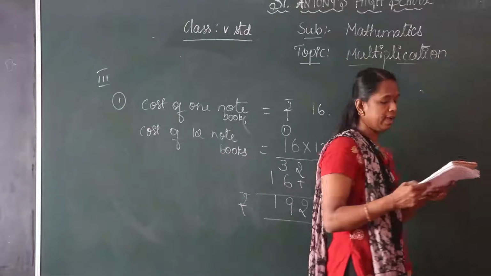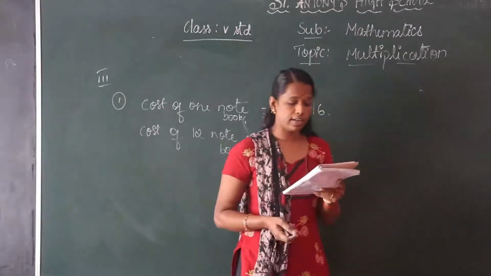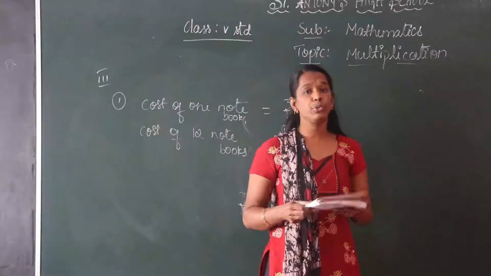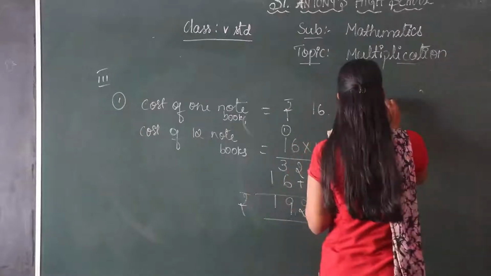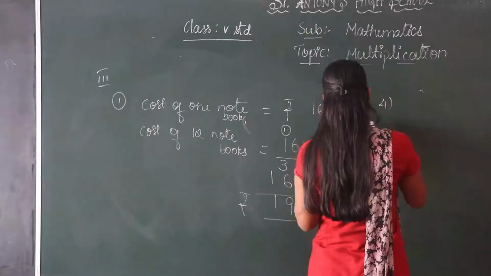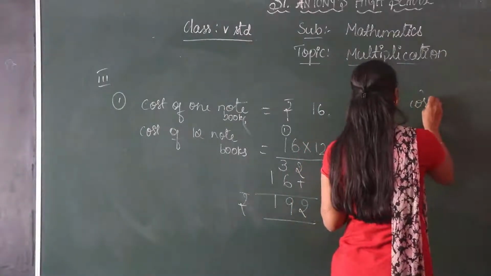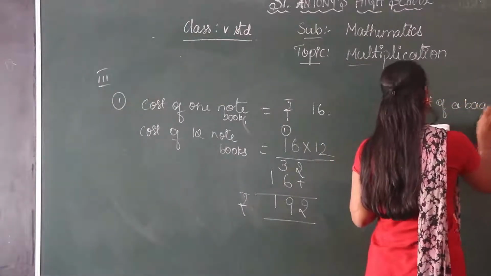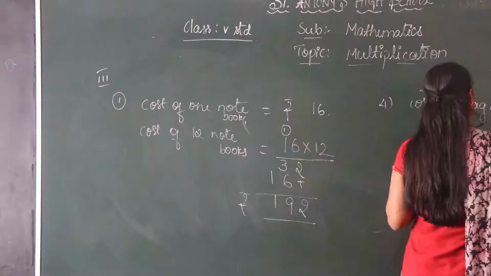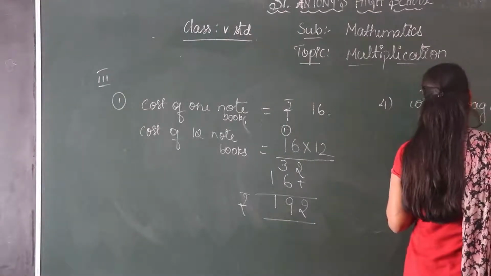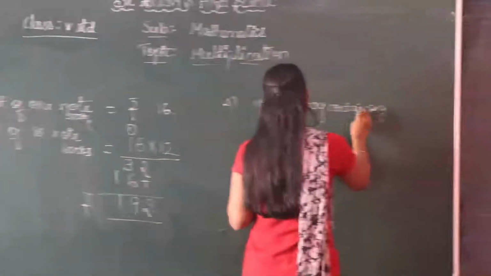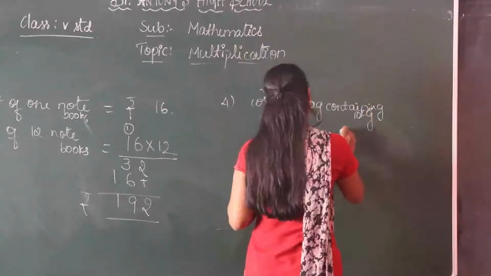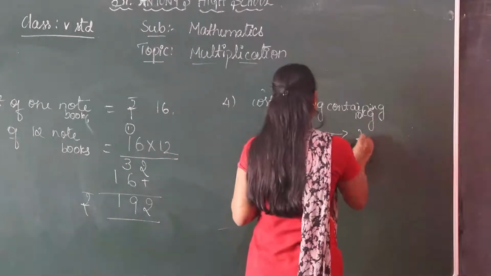The cost of a bag containing 10 kg rice is rupees 285. What is the amount for that?